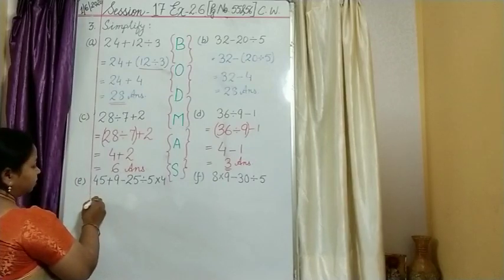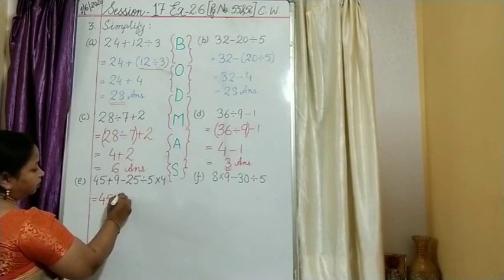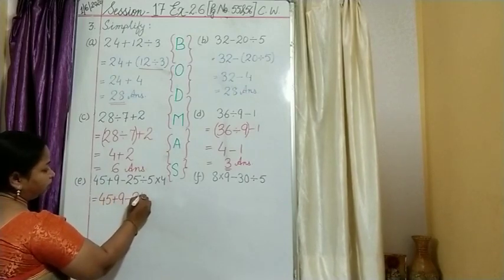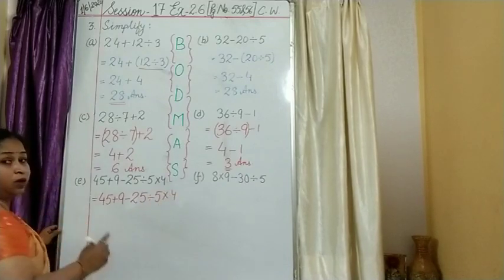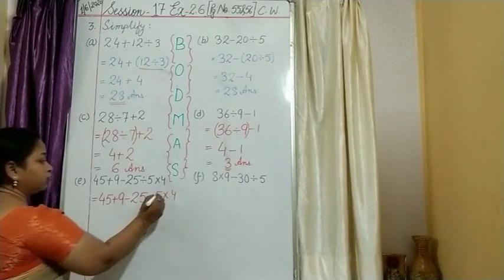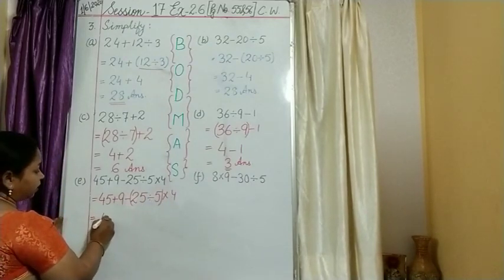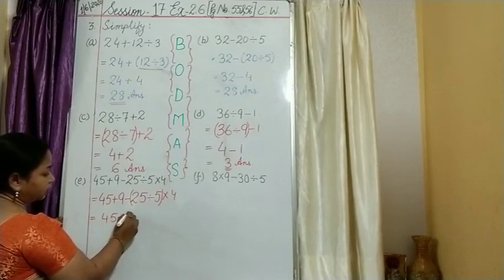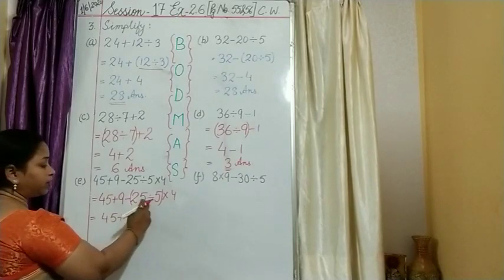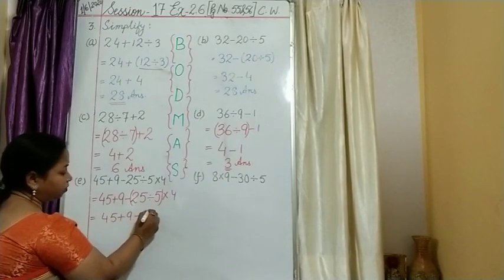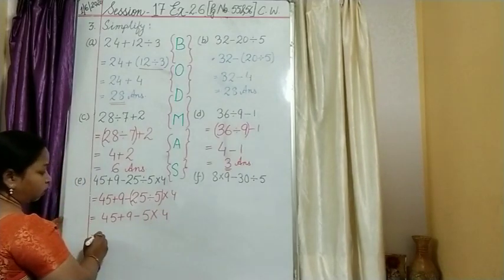And for that we will once again rewrite the question: 45 plus 9 minus 25 divided by 5 multiplied by 4. What do we have to do? Division first. So first of all I will take them in a bracket. Then we have 45 plus 9 minus. First solve the bracket over here. 25 divided by 5 will give you 5. Okay. Multiply 4. Now what, children?